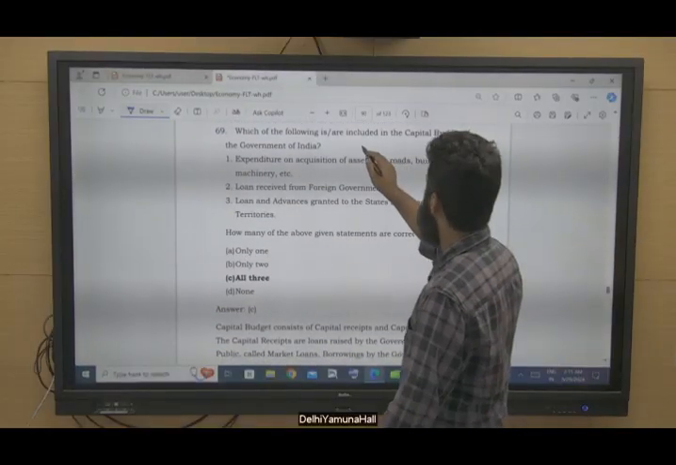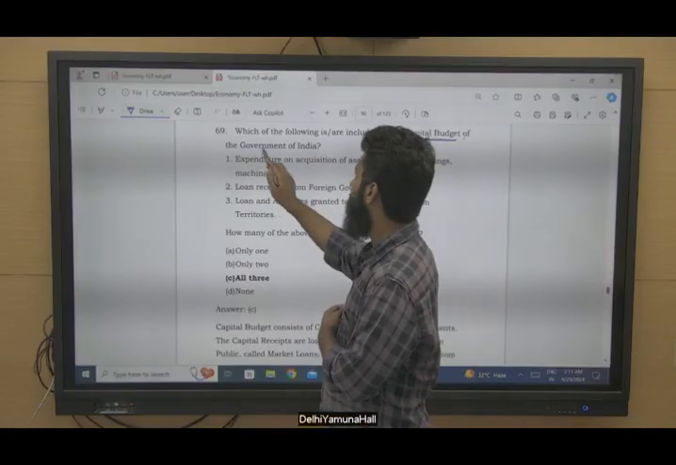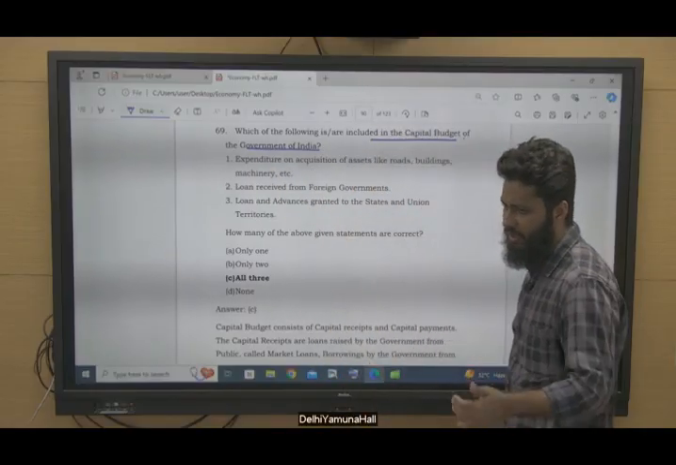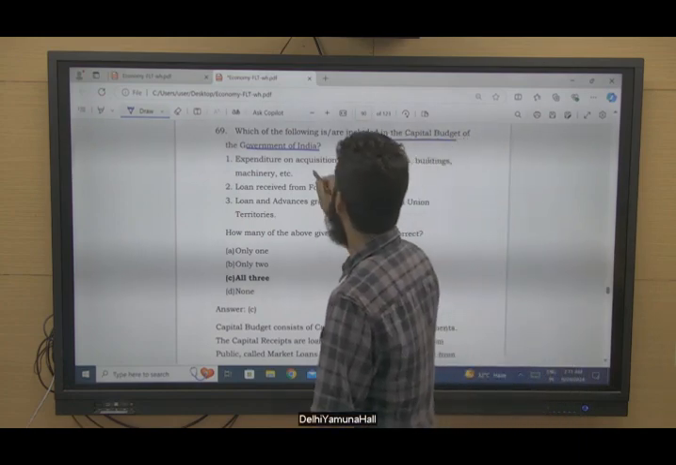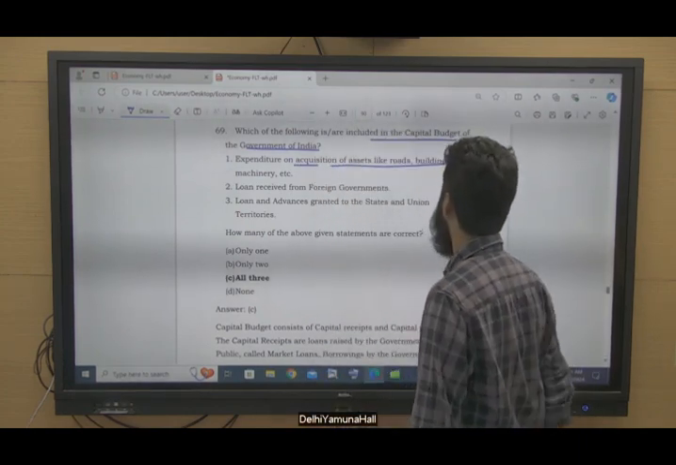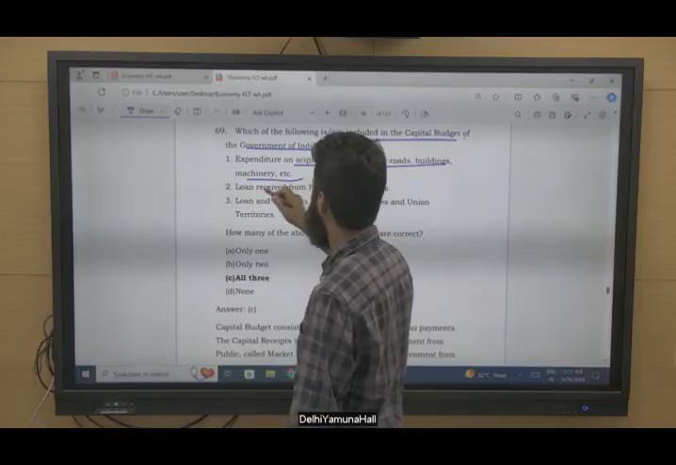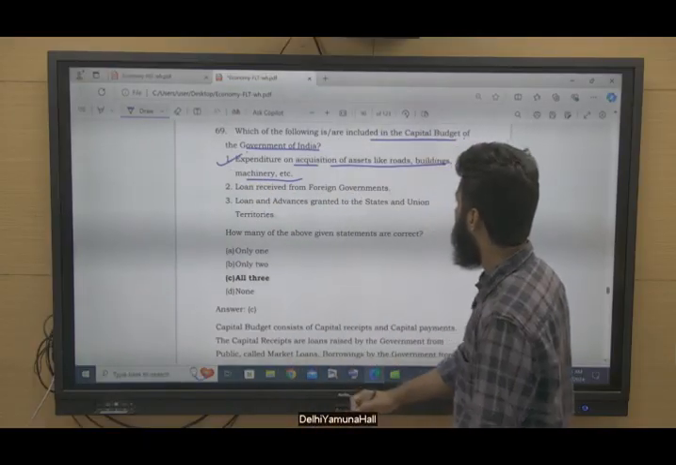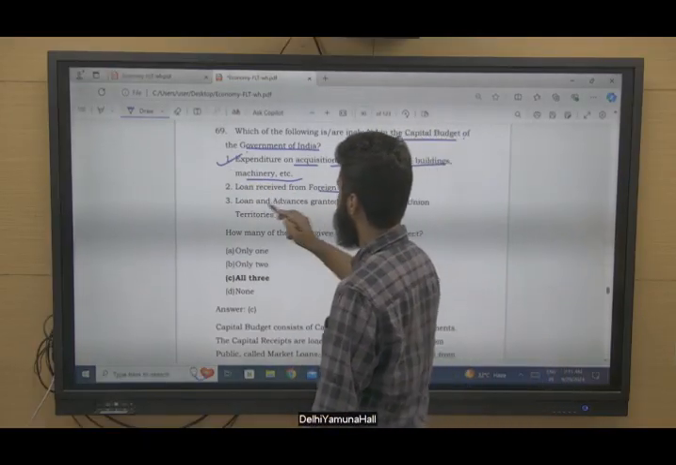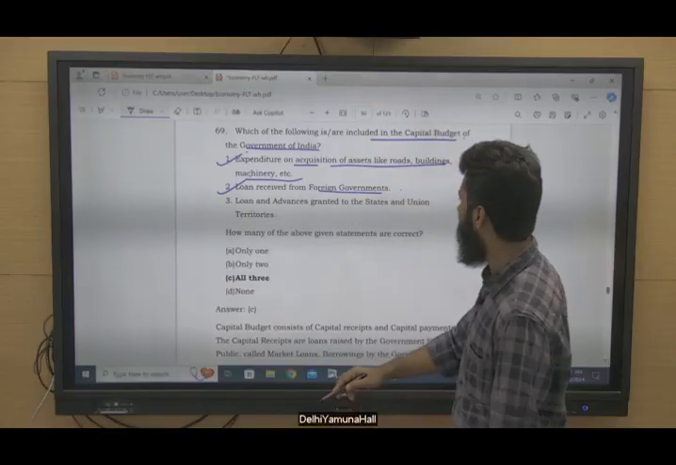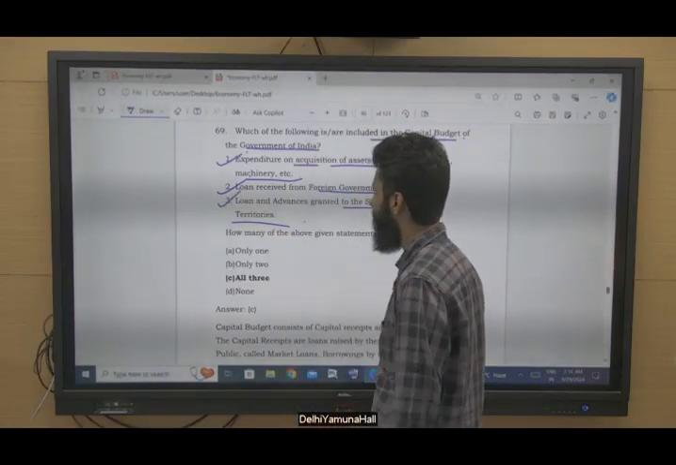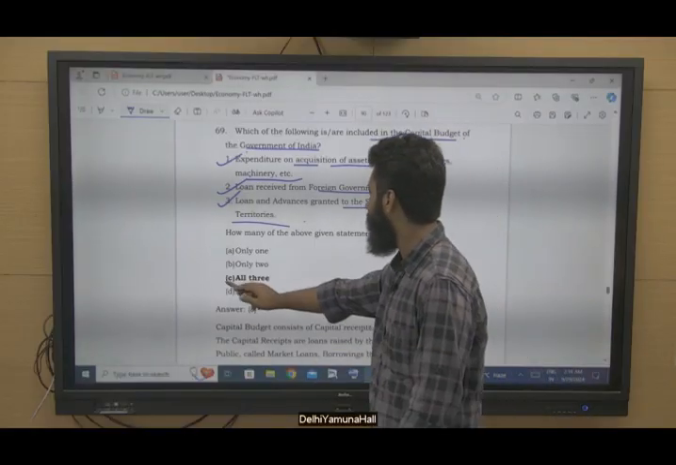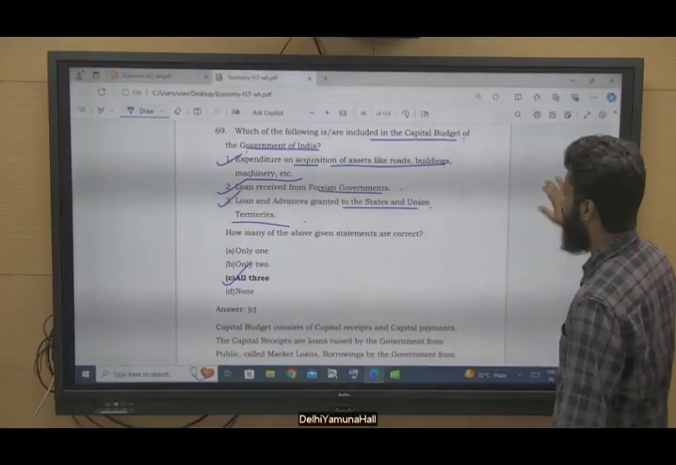Which of the following is included in the capital budget of the Government of India? We have seen capital budget and revenue budget when we were discussing the budgeting system in India. So expenditure on acquisition of assets like roads, buildings, machinery, etc., yes, part of capital budget. Loan received from foreign governments, yes, part of capital budget. Loans and advances granted to the states and union territories, yes, this is also part of capital budget. So all three are part of capital budget.